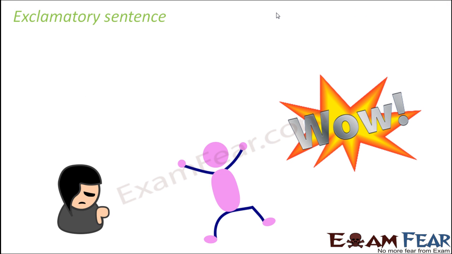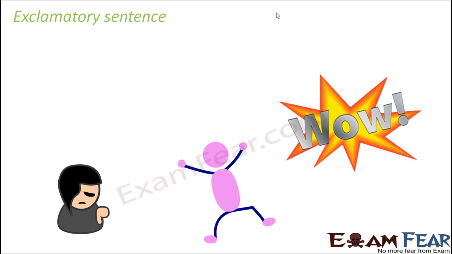And now the fourth kind of sentence, that is exclamatory sentence. Looking at the pictures on the screen itself, you can guess what could be exclamatory sentences. In these sentences, we express a lot of excitement and emotion. You see the stickman dancing, wow. A lot of excitement, a lot of emotions.